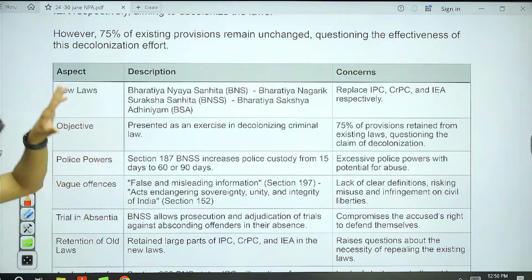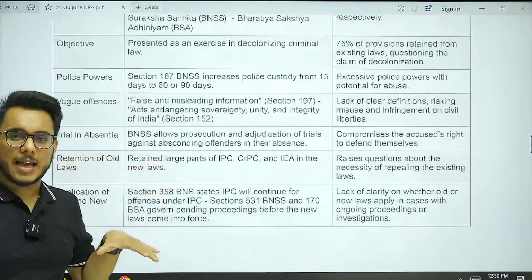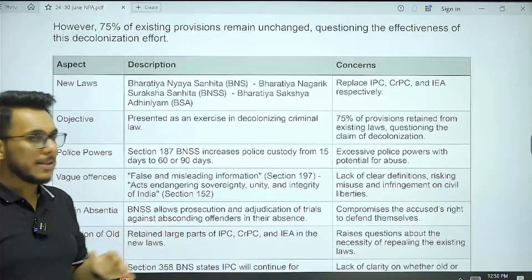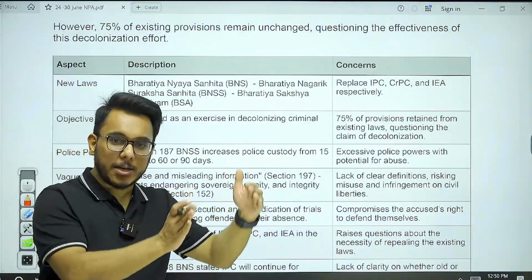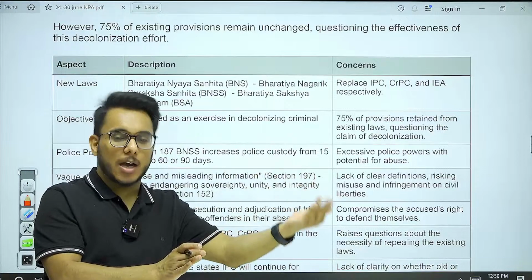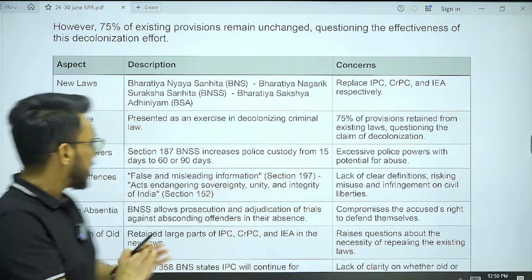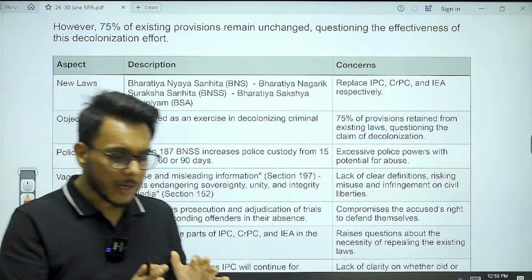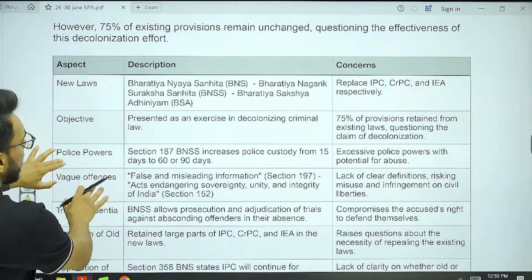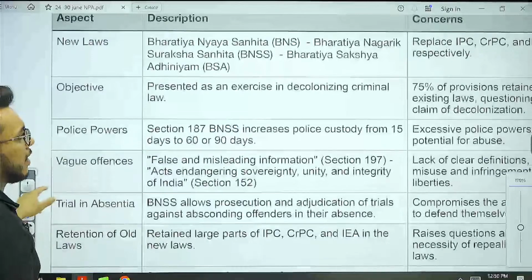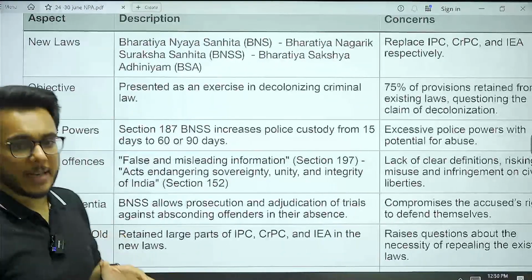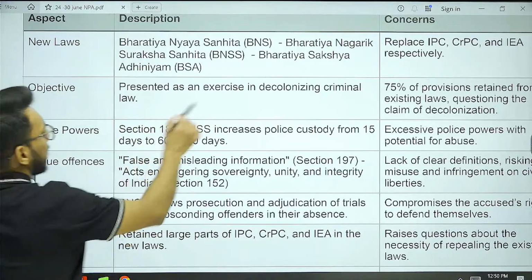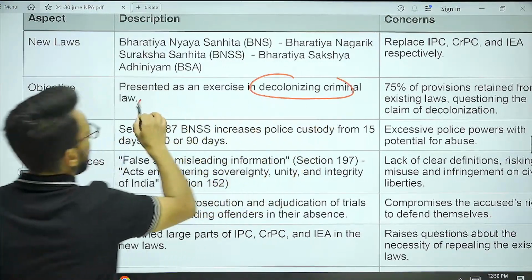Now, what I have done guys here, this entire article I have converted in a tabular manner. In this table, I'll provide you a particular position and its counterpart. Number one, I gave you the reason why these bills were introduced: in order to decolonize the criminal law in India. I told you that they were passed during the times of the Britishers. So they were brought to decolonize the criminal law.